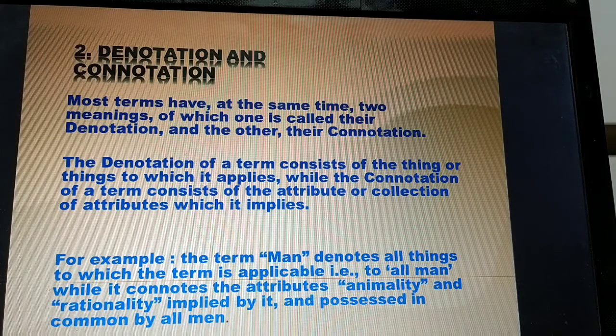For example, the term man denotes all things to which the term is applicable, that is, all men, while it connotes the attributes animality and rationality implied by it and possessed in common by all men.